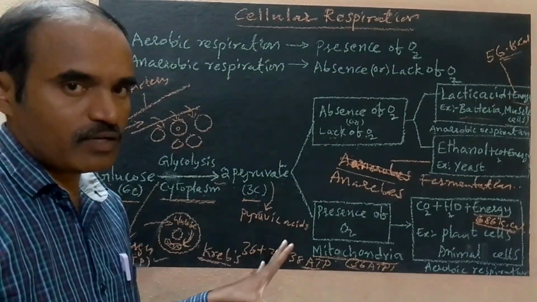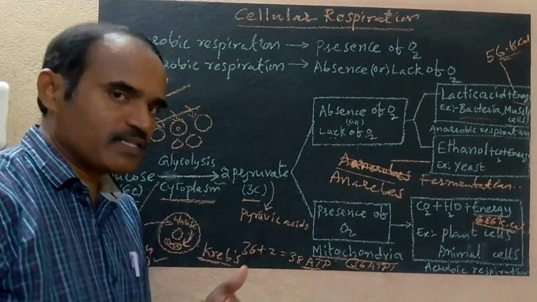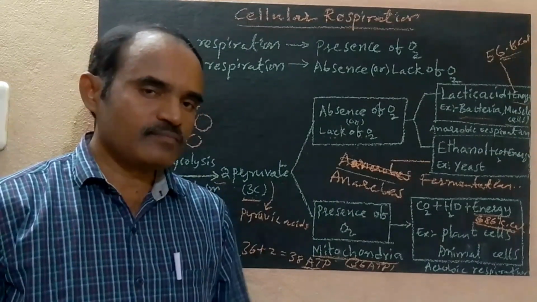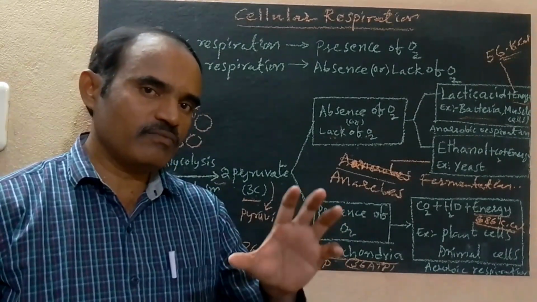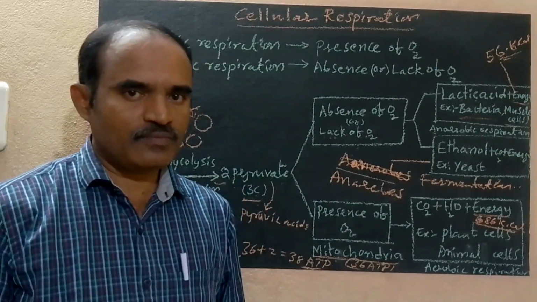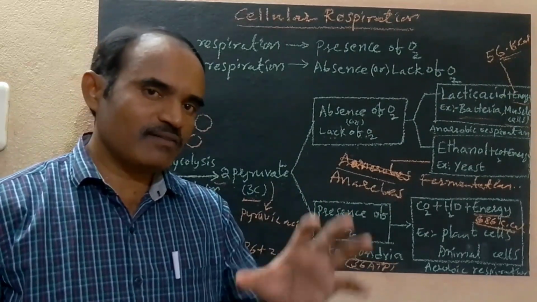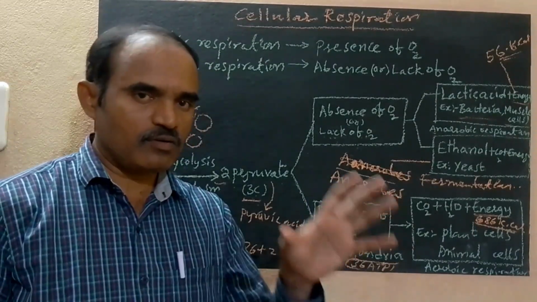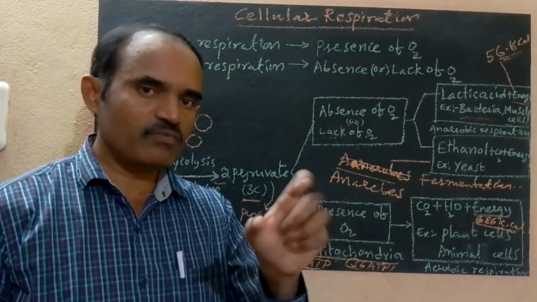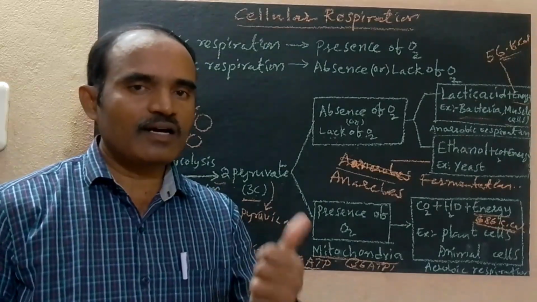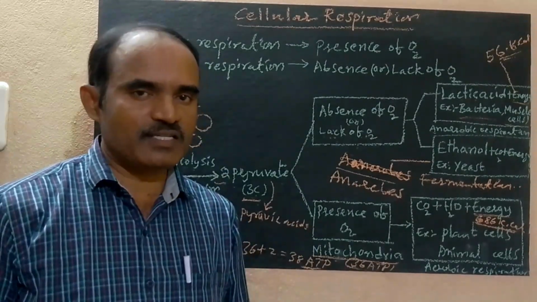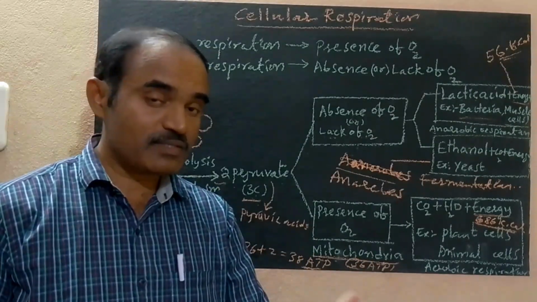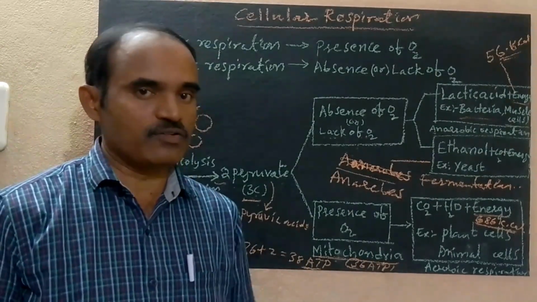This is about cellular respiration. What is meant by respiration? Respiration means the process of breaking down food into energy. It is one of the important processes in living bodies. It takes place in the presence of oxygen, and sometimes in the absence of oxygen also.